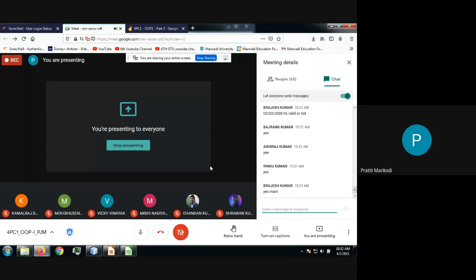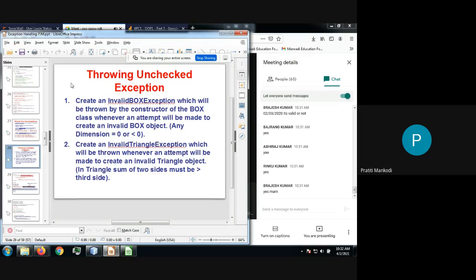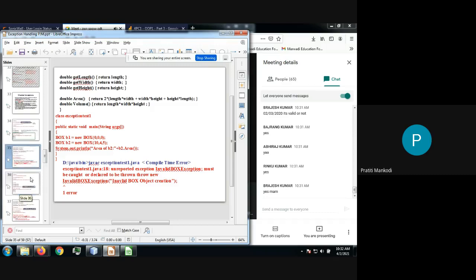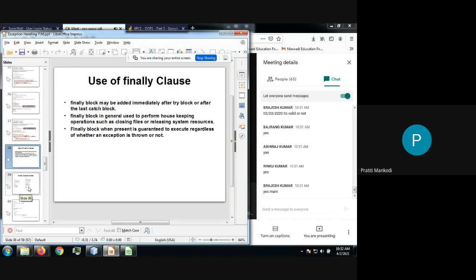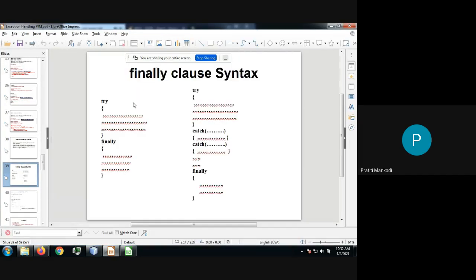Okay, fine. So I'm proceeding with the next set of topics. We have already covered exception handling, checked and unchecked exceptions. Even the finally clause we have done. You can see the syntax of finally.